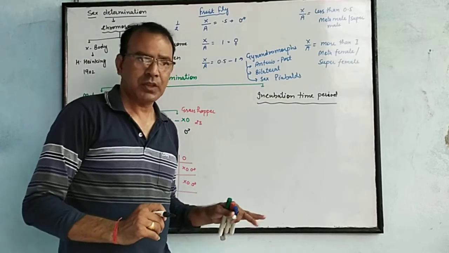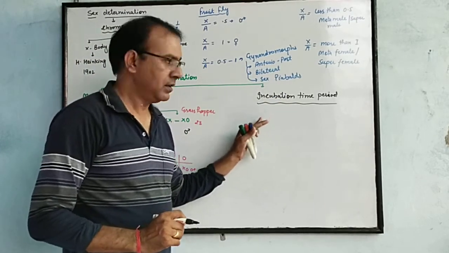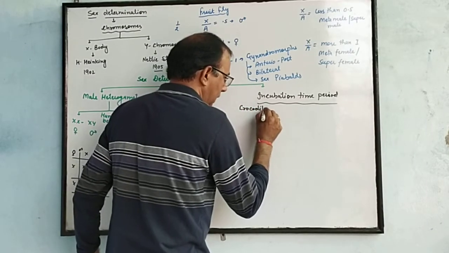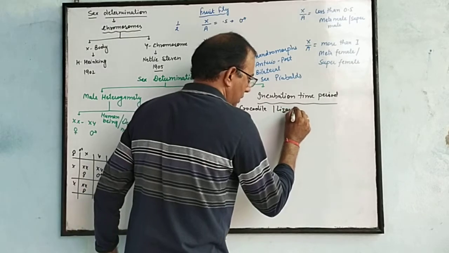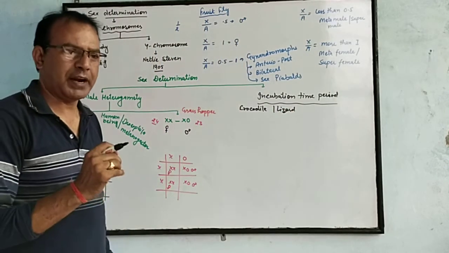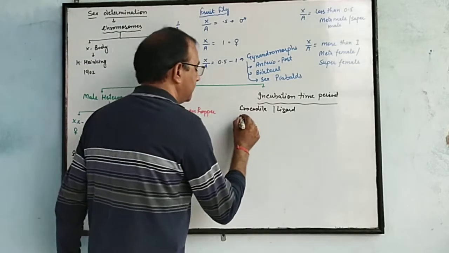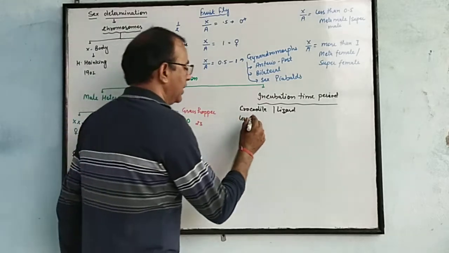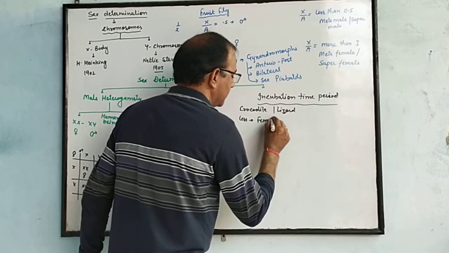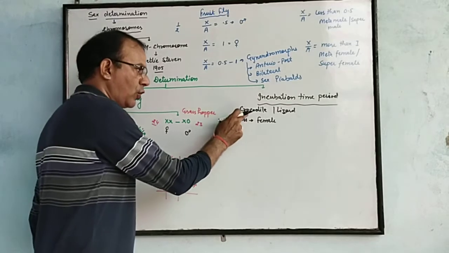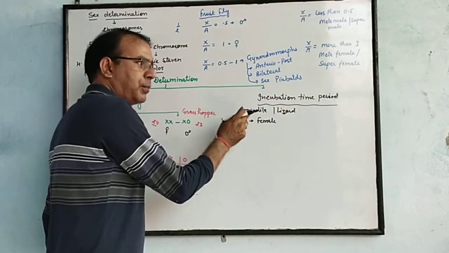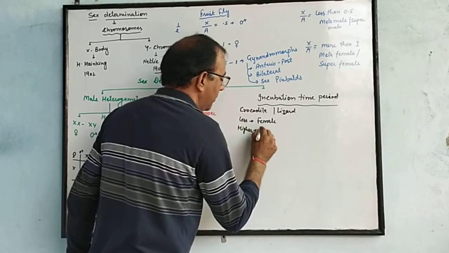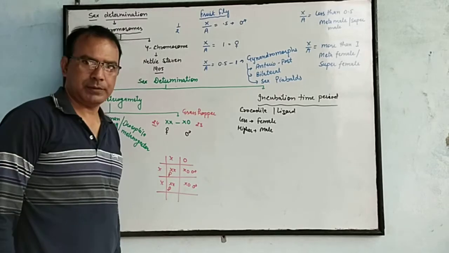This can be seen in some reptilia, in crocodile and lizard. If the body heat provided by the organism to the egg is less, then the progeny will be female. If the incubation time is less in crocodile and lizard, the female progeny will be produced. Or if it is higher, then male progeny will be produced.